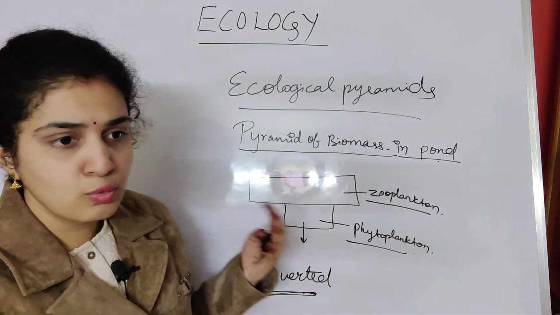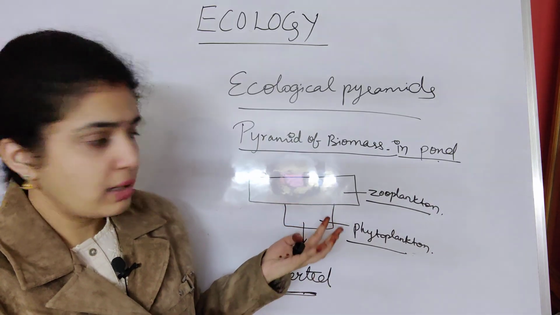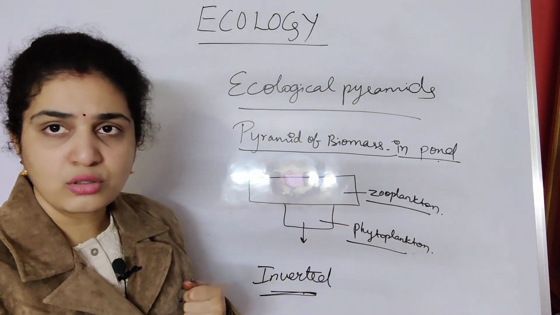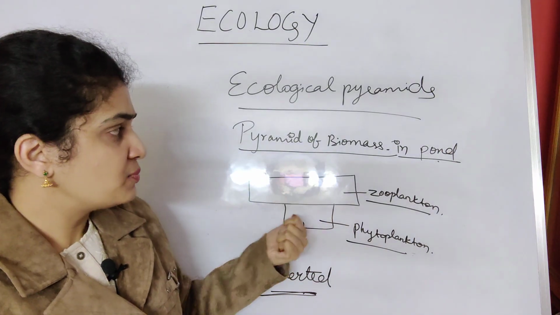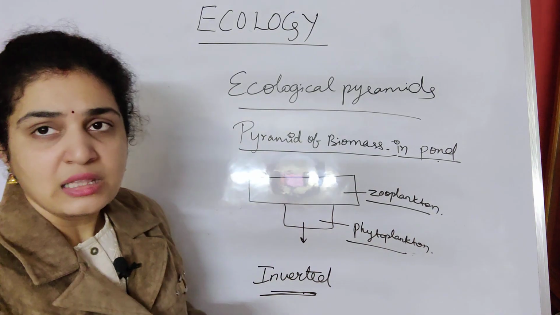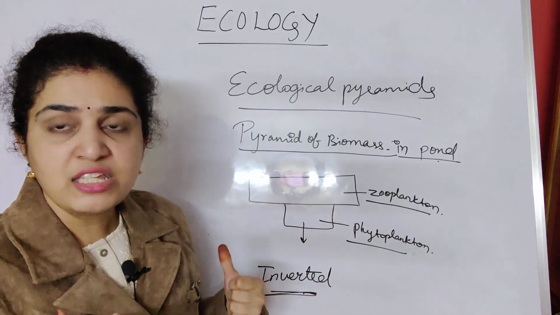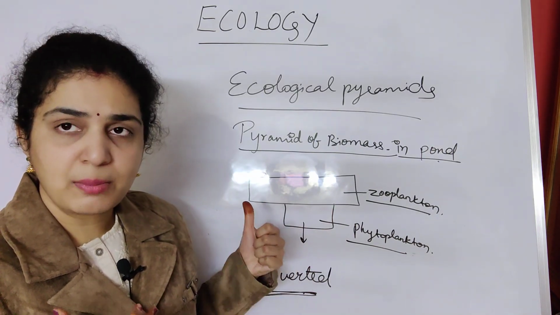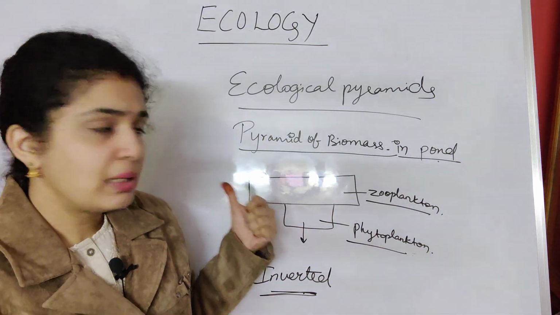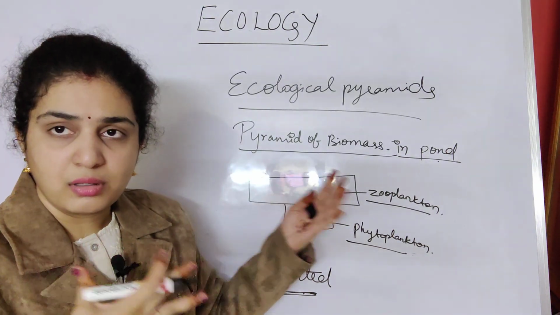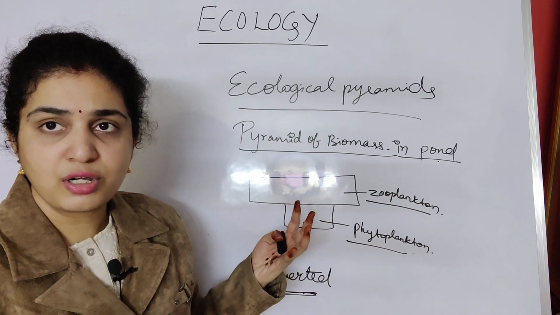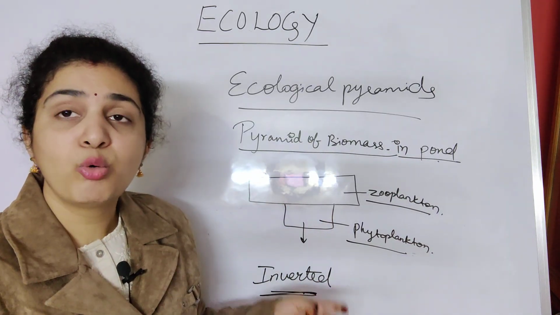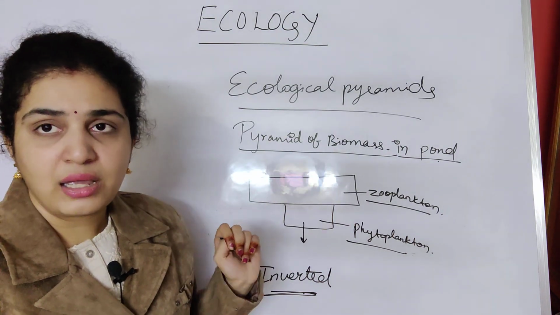So here the zooplanktons are more in number than the phytoplanktons. This point you should remember. They will ask you in NEET which type of pyramid is inverted: pyramid of energy, pyramid of biomass, or pyramid of numbers? The pyramid of biomass is inverted, but only in the aquatic ecosystem.